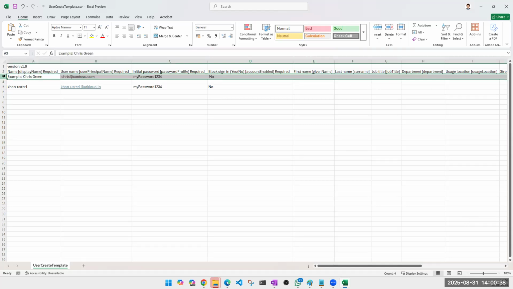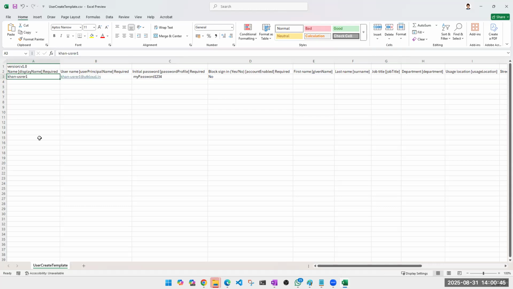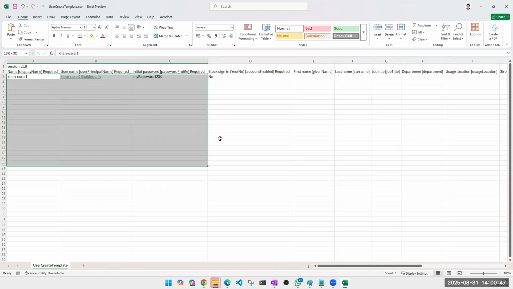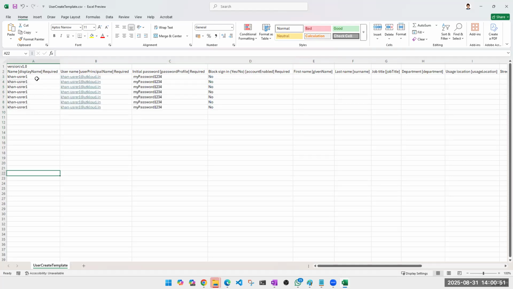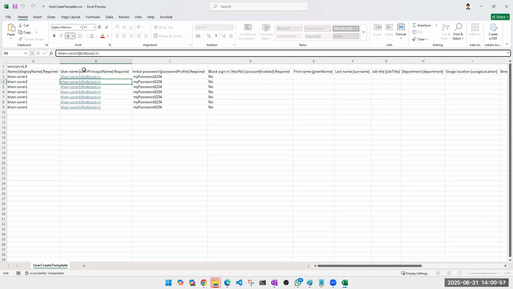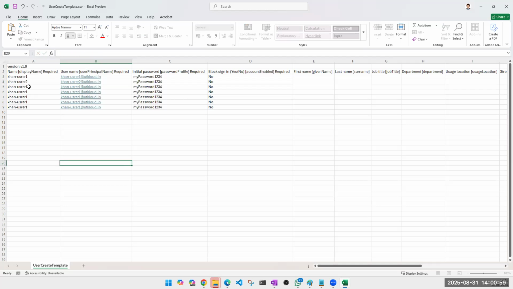This is an example. I told you we'll have to remove this. Remove this, remove this. Now everything will be the same except the username. Obviously, I can't repeat the username. There are multiple methods and multiple formulas in Excel for achieving this, so you can do this work very easily.